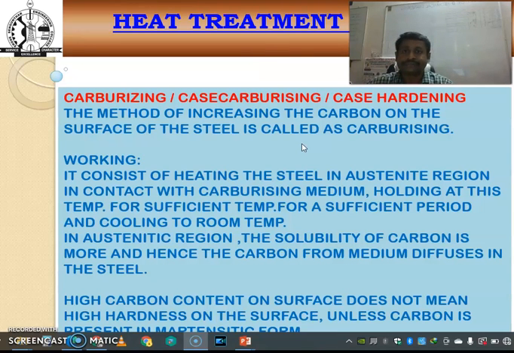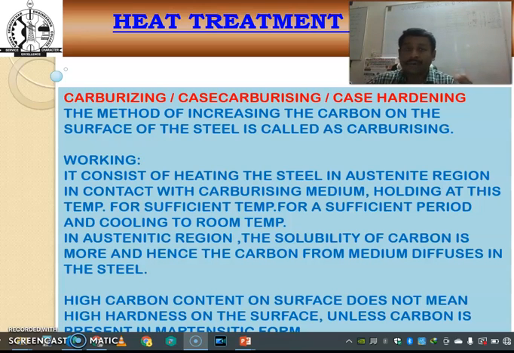There are different types of case hardening or surface hardening processes: carburizing, cyaniding, carbonitriding, nitriding, induction hardening and flame hardening.